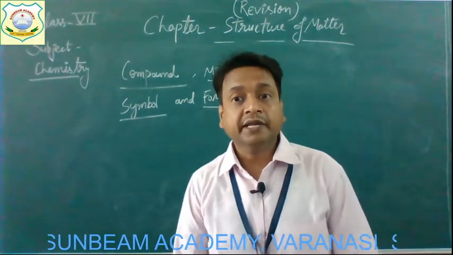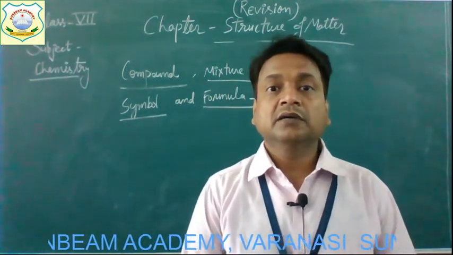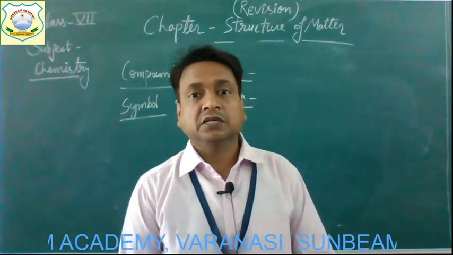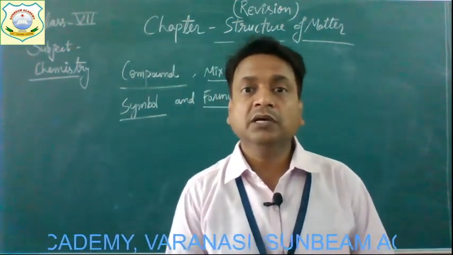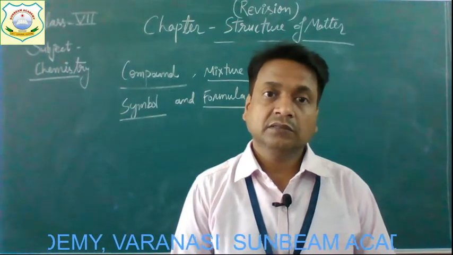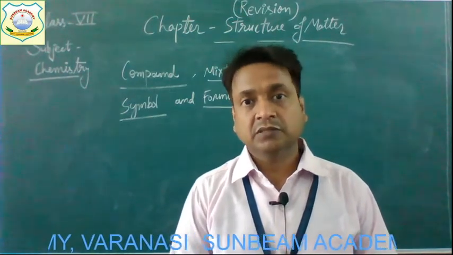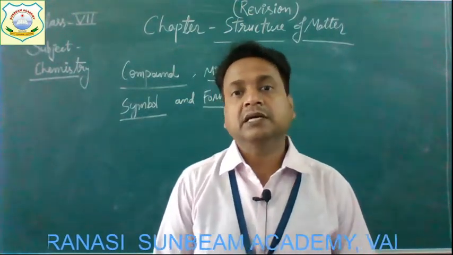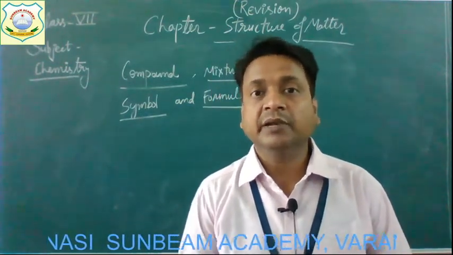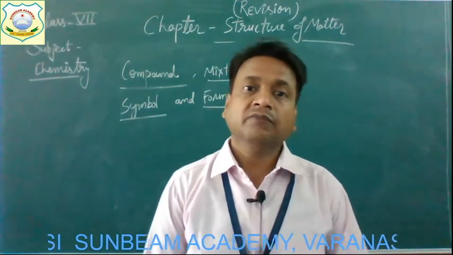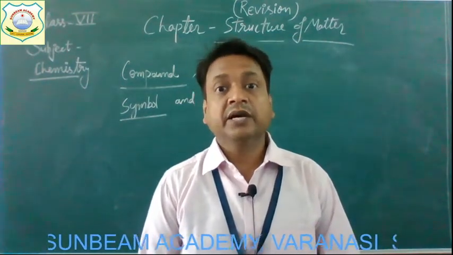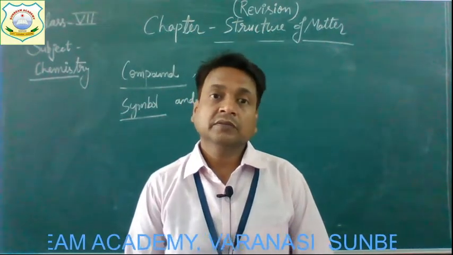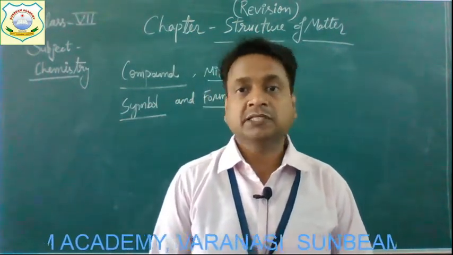A symbol is a representation, an abbreviation, which is used to denote the elements. Generally alphabets are used, and the first letter of the name of the element is used as its symbol. But in some elements, the first letter of their name is not enough; the first two letters are used.